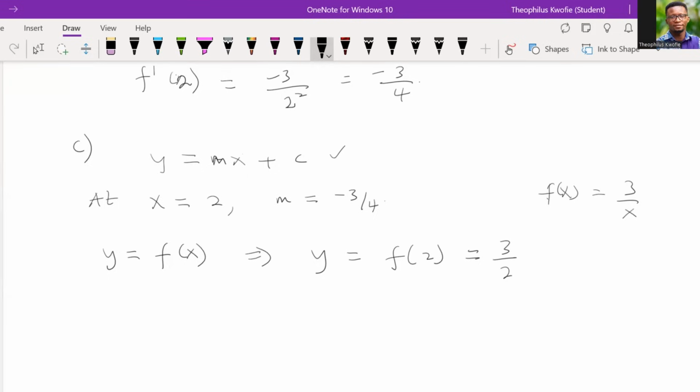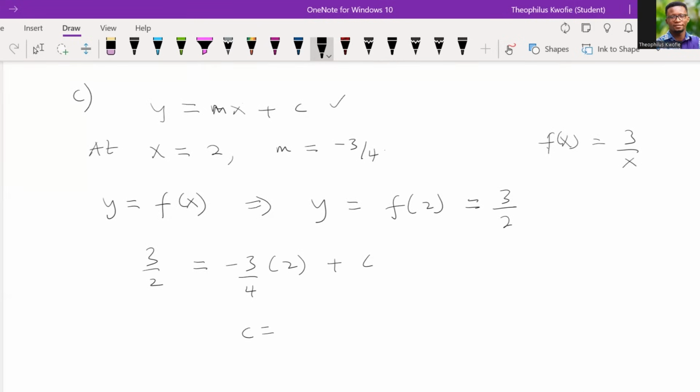So now by plugging into the main equation, we should have something like 3 on 2 equal to, what is our m? We know it is this. What is our x? Our x is 2. Now, this will help us to find our c. I hope we are all getting it.